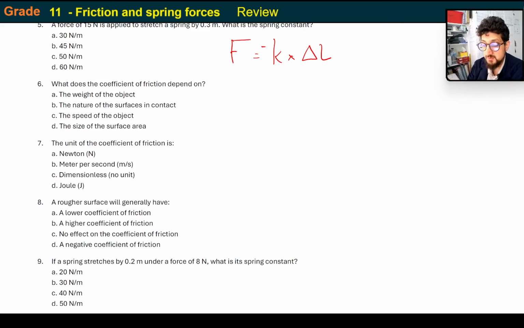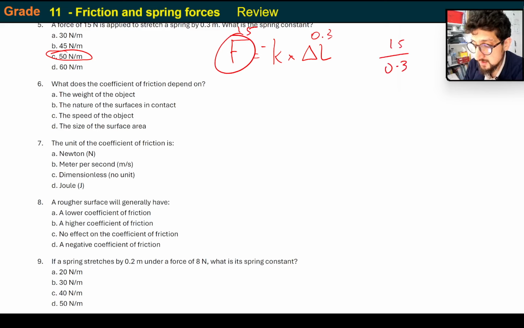So that's going to be 15 divided by negative 0.3, which is negative 50, or 50 if you prefer. So that's the answer, okay? It's just looking for the magnitude, the size. So it's going to be 15 divided by 0.3. Because you've got that, which is 15, and that's 0.3. So it's 15 divided by 0.3, which is going to be 50 newtons per meter.